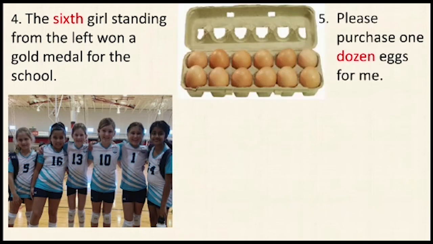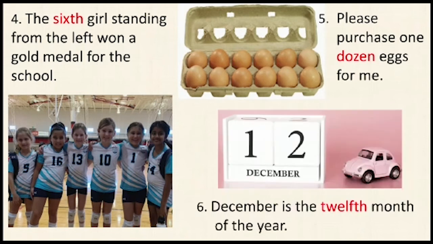Next, please purchase 1 dozen eggs for me. So children, dozen, this word is also an adjective here. December is the 12th month of the year. Of course, like we studied in the order: first, second, third, fourth, fifth, sixth, seventh, eighth, ninth, 10th, 11th, 12th. So December is the 12th month of the year.